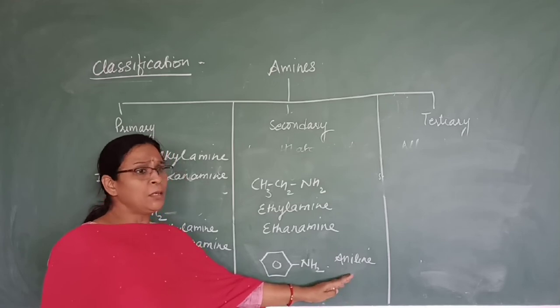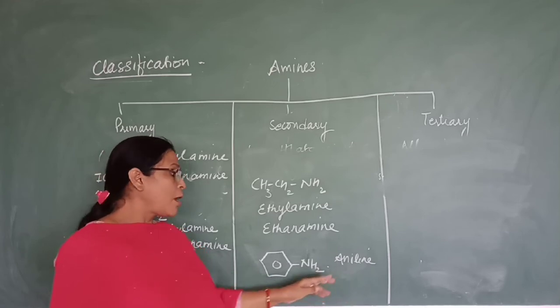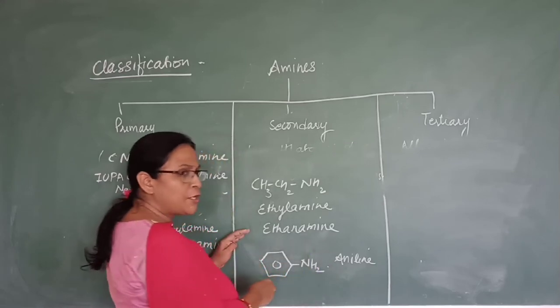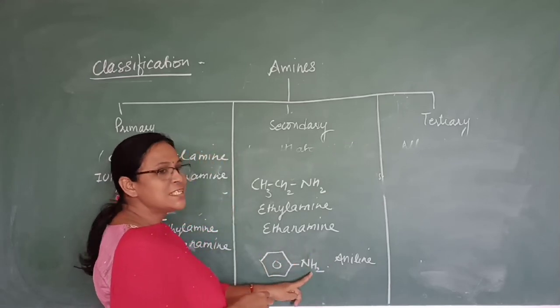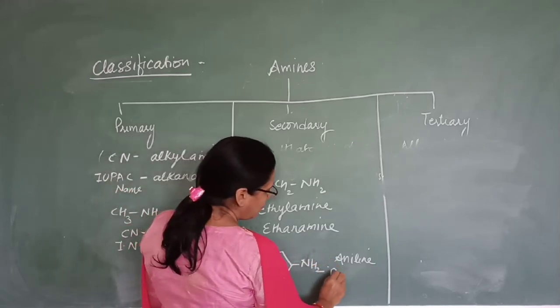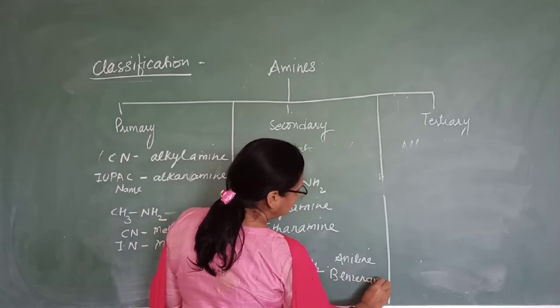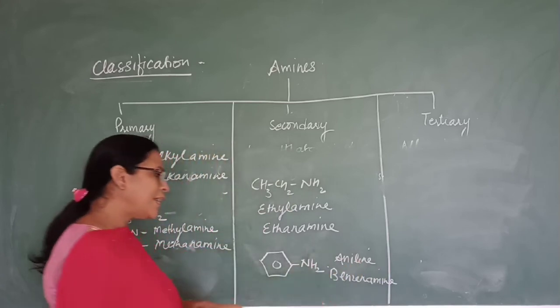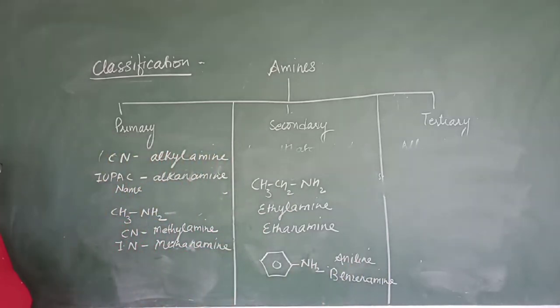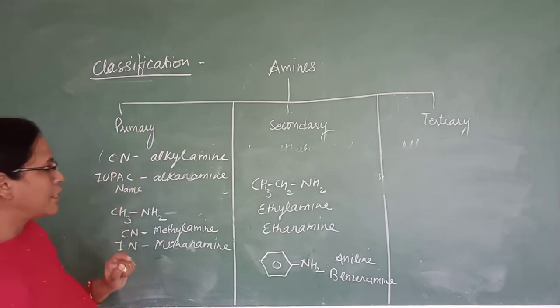So its IUPAC name is also aniline. Okay, but its one more IUPAC name is benzenamine. Okay, benzenamine. Benzenamine and aniline are same. Is it clear? Now let us come for the secondary amines.